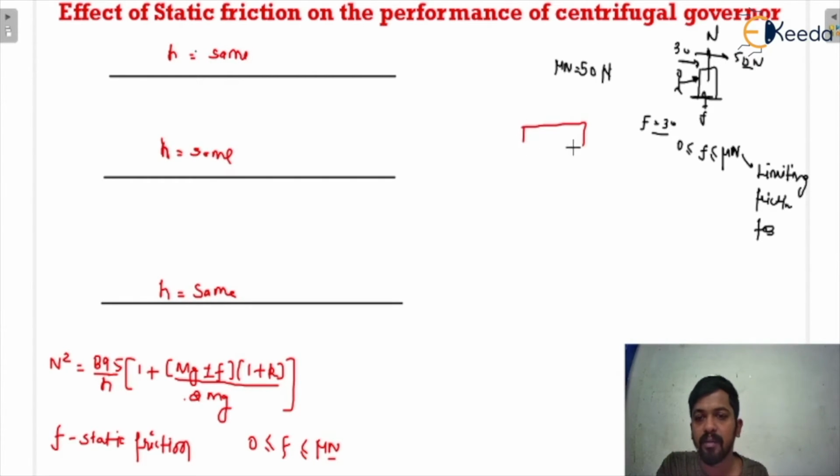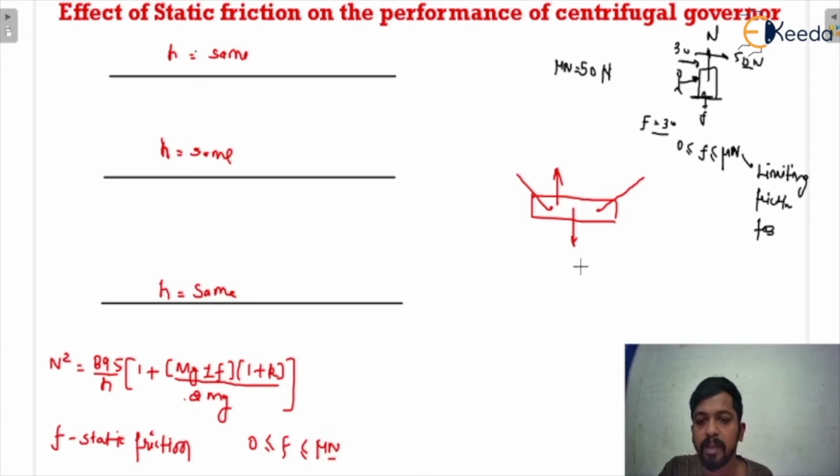For example, there is a sleeve of the governor, and we all know that the sleeve has two links. Now the sleeve is just about to move in the upward direction. As it is moving upward, the friction will be applied in the downward direction, and there will also be the mg force in the downward direction. So mg and f are both in the same direction, so both will be added, mg plus f.